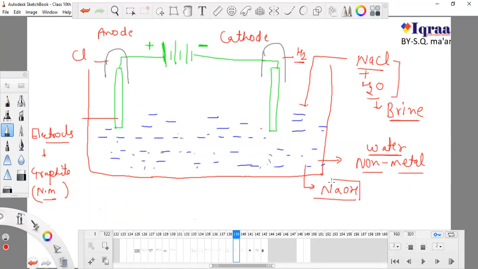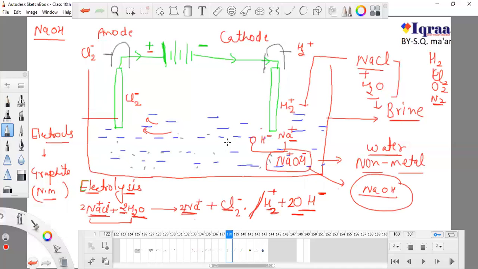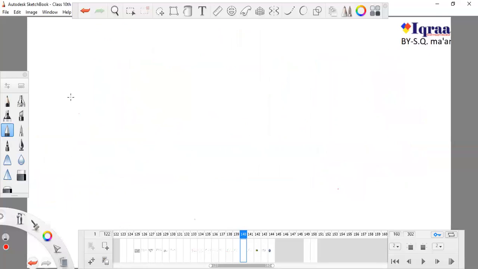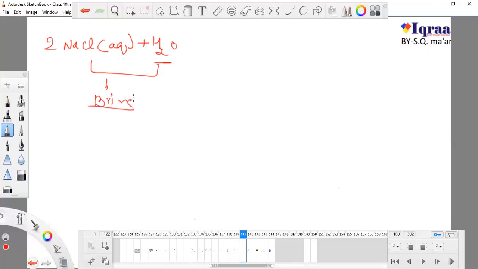So I'm writing the full equation. I told you how they will move towards their charges, and this is the process of electrolysis. Now I'm writing another equation which is provided in our book. So I used NaCl, aqueous. What is the meaning of aqueous? I'm just adding this into water. Now this is known as brine. When you want to make a salty lemonade and you add salt to water, then definitely you are making a brine.